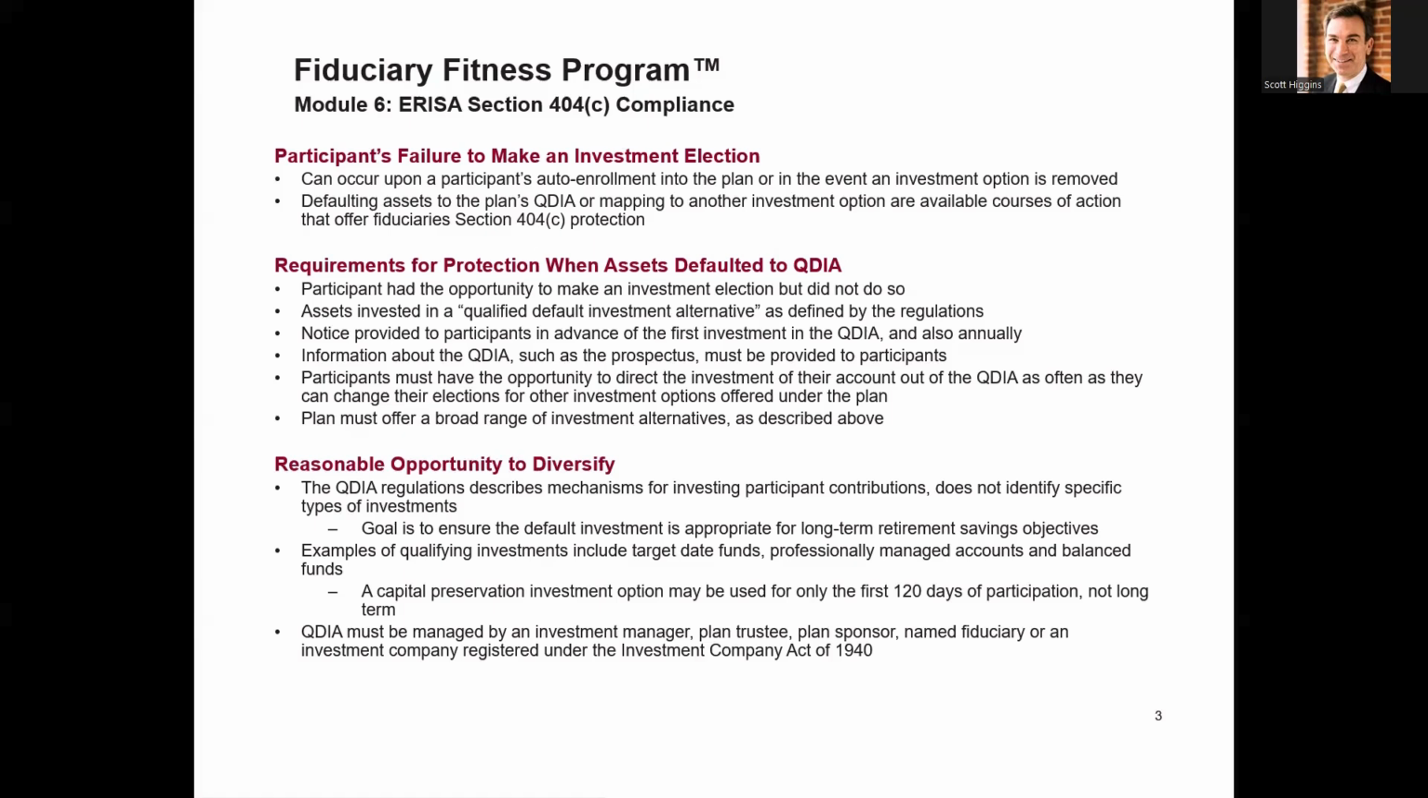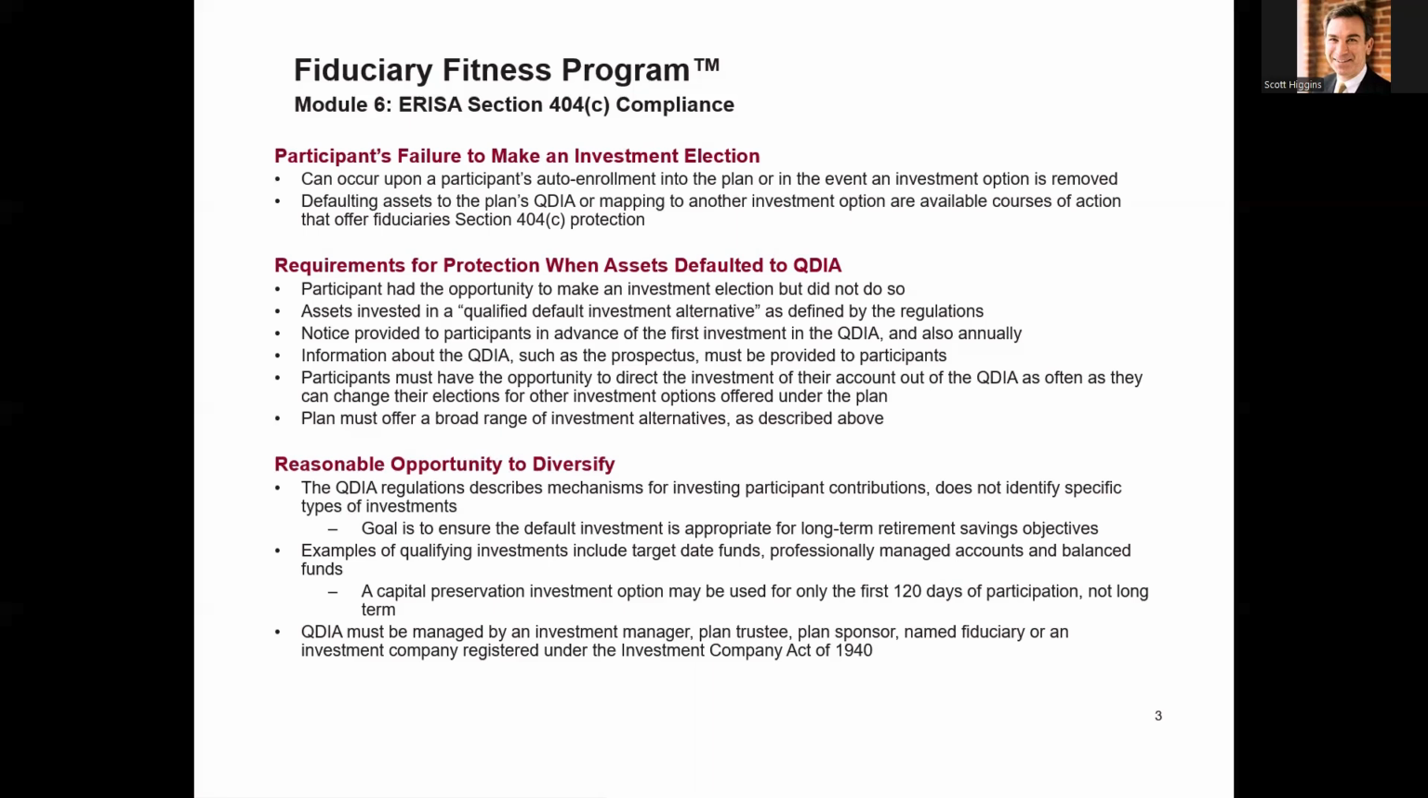Now, here are the requirements for protection. When assets default to a QDIA, one, a participant has to have the opportunity to make an investment election but failed to do so, or the assets are invested in a qualified default investment alternative as defined by regulations. And the notice has to be provided to participants in advance of the first investment in the QDIA and also annually thereafter. Further information about the QDIA, such as the prospectus or facts of a prospectus, must be provided to